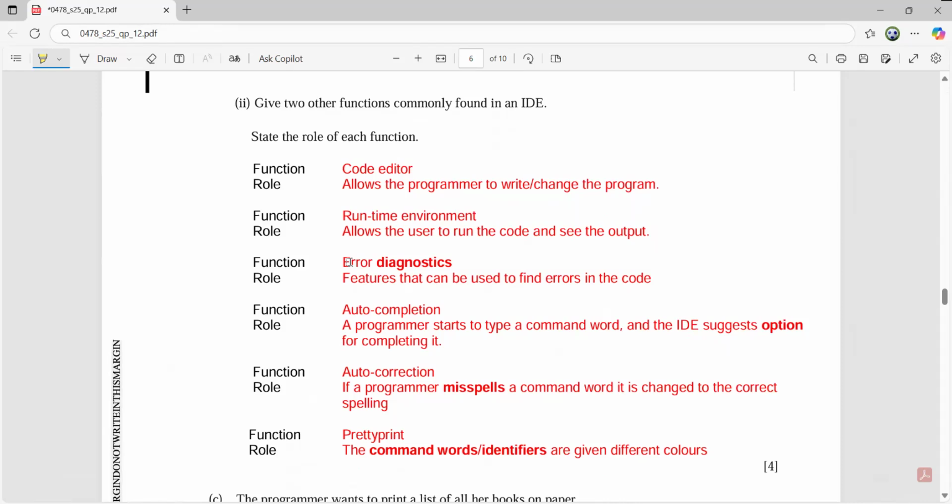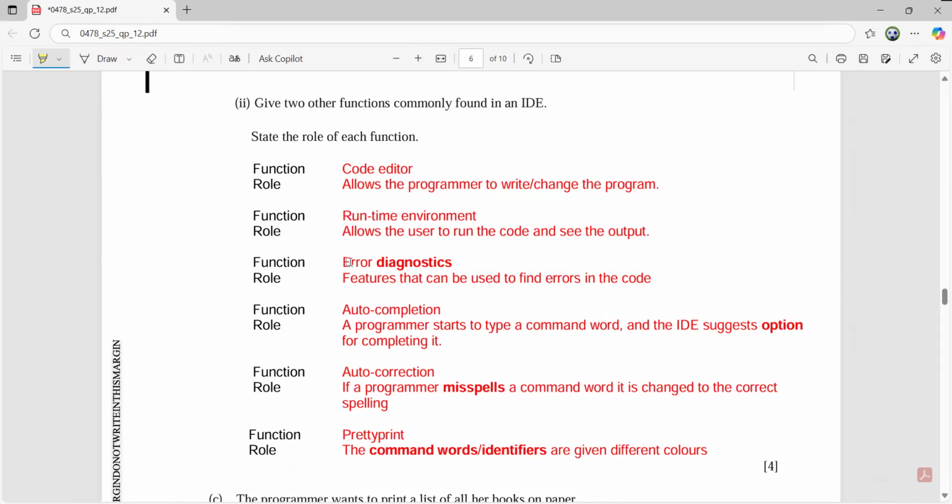Error diagnostics is very simple. Features that can be used to find the errors in the code. Auto completion, as the name implies, is going to allow the programmer to start typing a command word, and the IDE will suggest the options for completing that command. That is auto completion. Auto correction: if a programmer misspells a word, then it is changed to the correct spelling. That is a very big advantage for us.